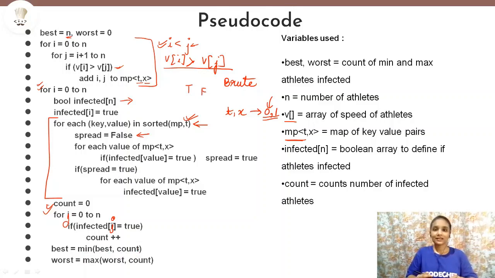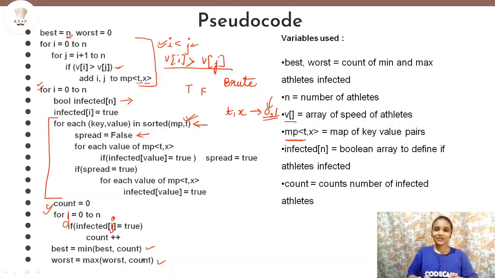So we will get our minimum number of athletes that can be infected, and for worst we will calculate the maximum out of the previous worst and the present count. So this way, after we come out of this loop, after all the calculations are done, we will get our minimum number of athletes that can be infected and the maximum number of athletes that can be infected. That is the best and worst possible scenario.